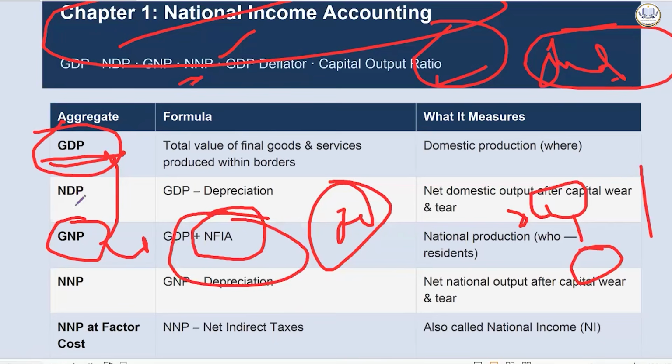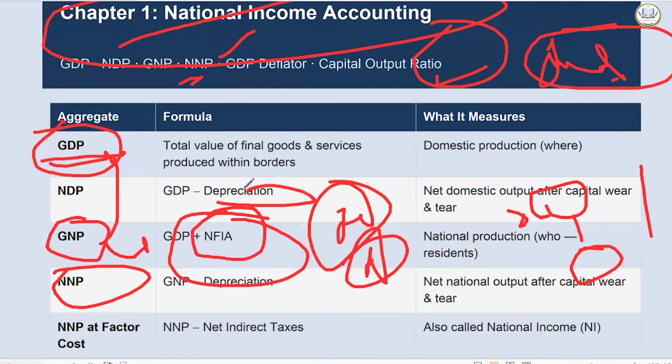To get the net domestic product or the net national product, we will just subtract depreciation. Depreciation is that you have machines, you have a mobile, you have a car, everything goes through wear and tear. The asset depreciates.